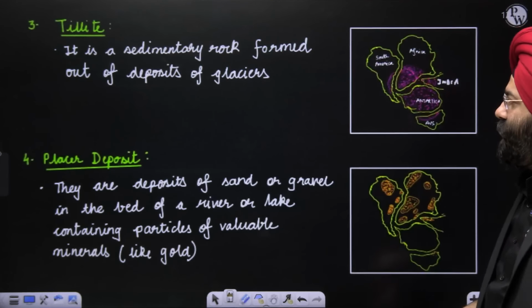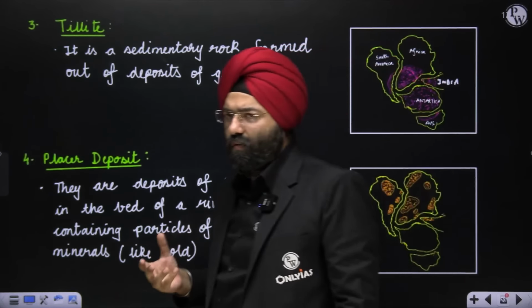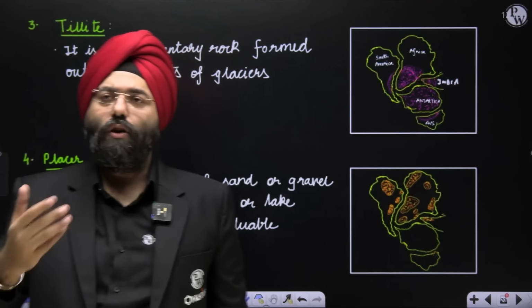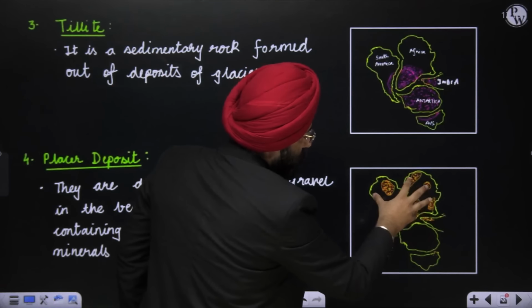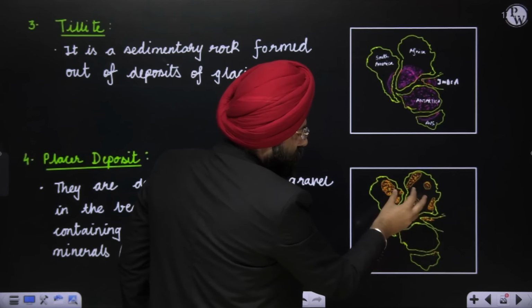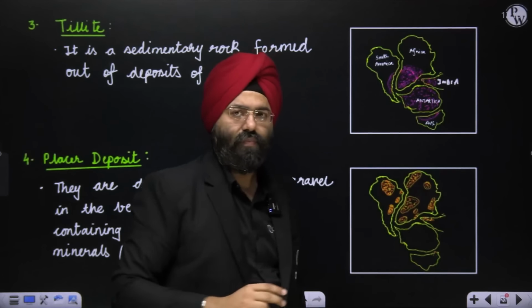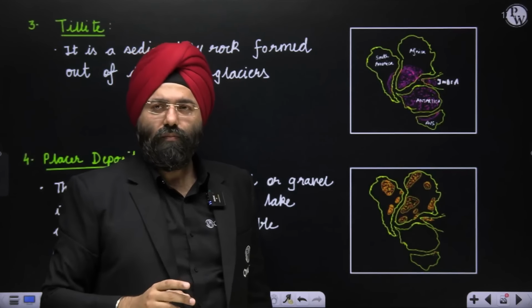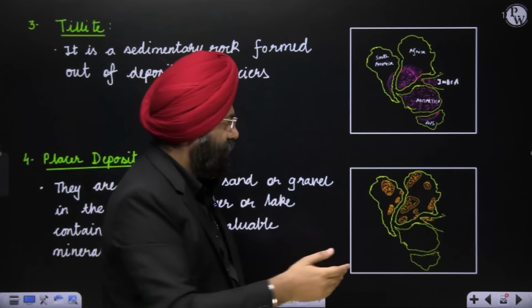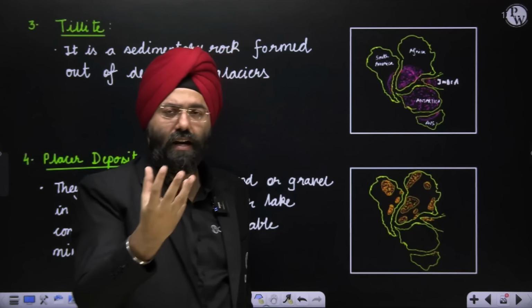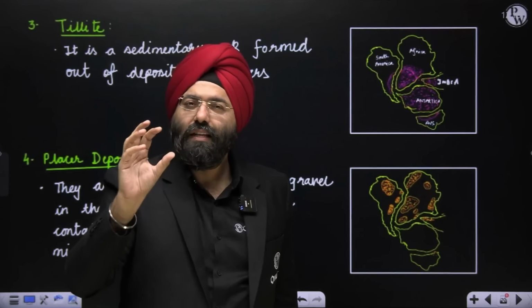Next evidence is placer deposits. Now see, these deposits are of sand and gravel in the bed of the river. Sometimes valuable minerals like gold are also associated with it. That is why when you bring these continents together, you will see certain regions which are very close, which have placer deposits. Now, it says possibly during the old times when the continents were together, some flow of rivers was taking place because it was one landmass, and that is why these deposits of gold and all are found in these particular regions.